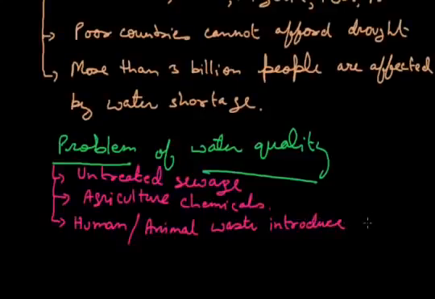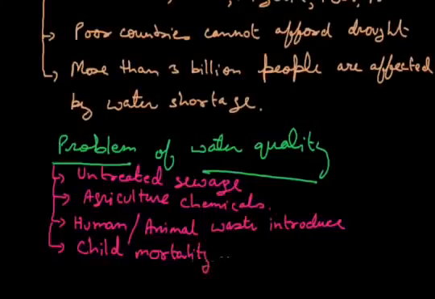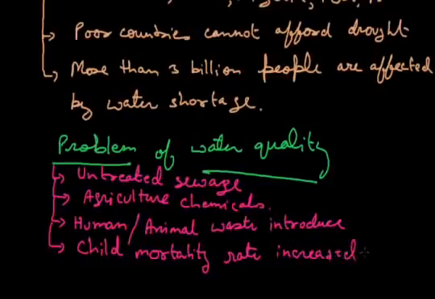Human and animal waste introduces pathogens which cause serious diseases, and because of this we see the problem of the child mortality rate, which is continuously increasing due to the use of polluted water.